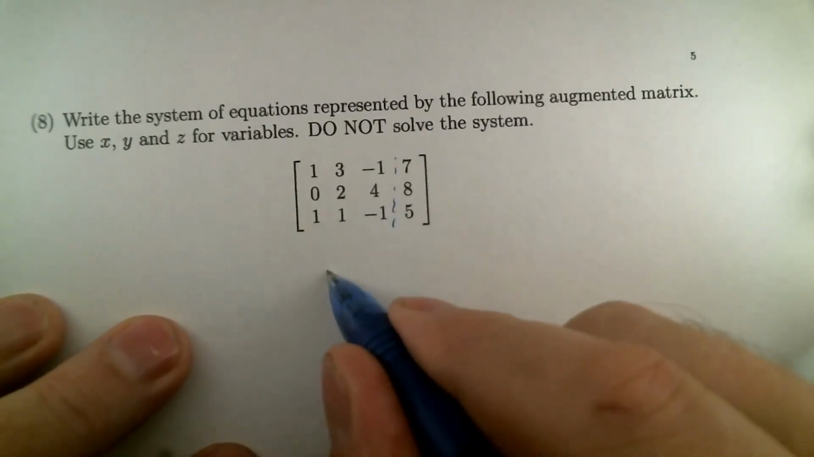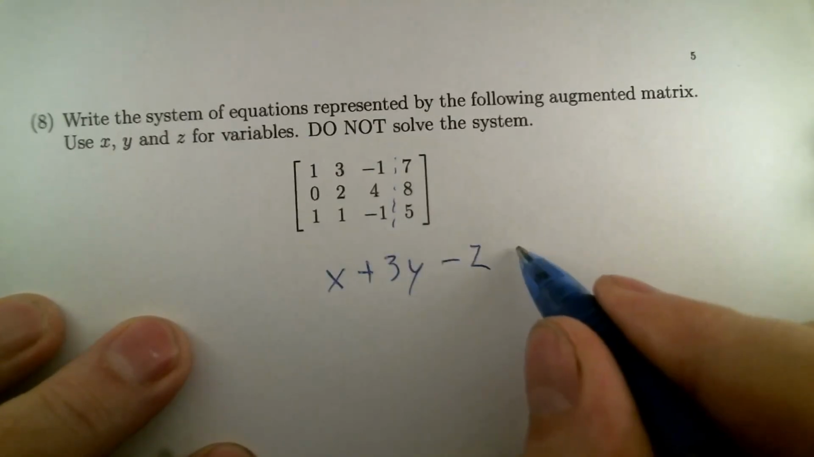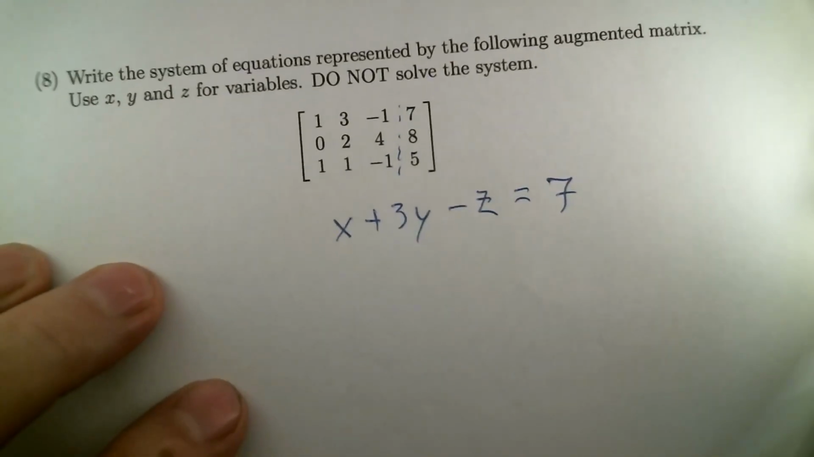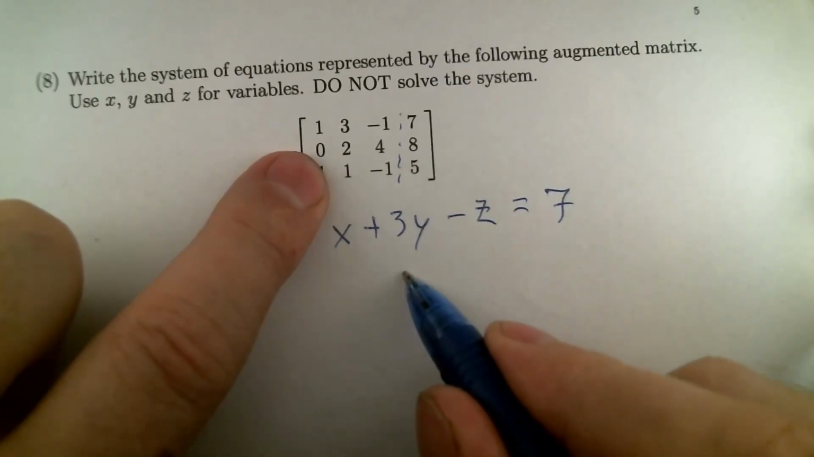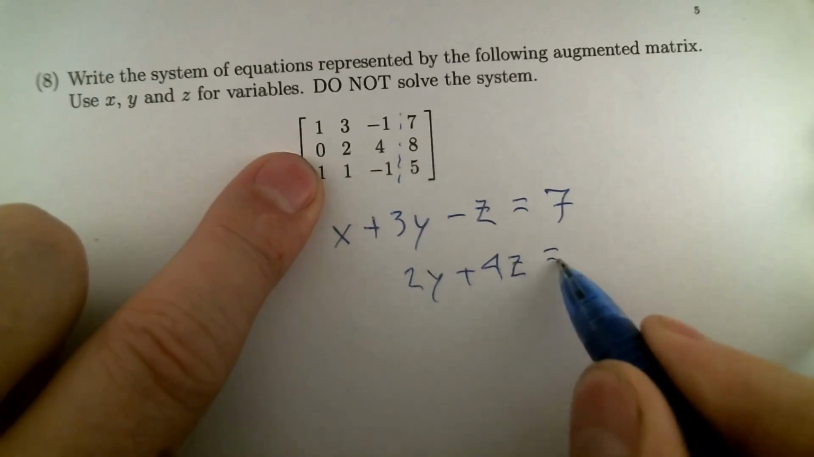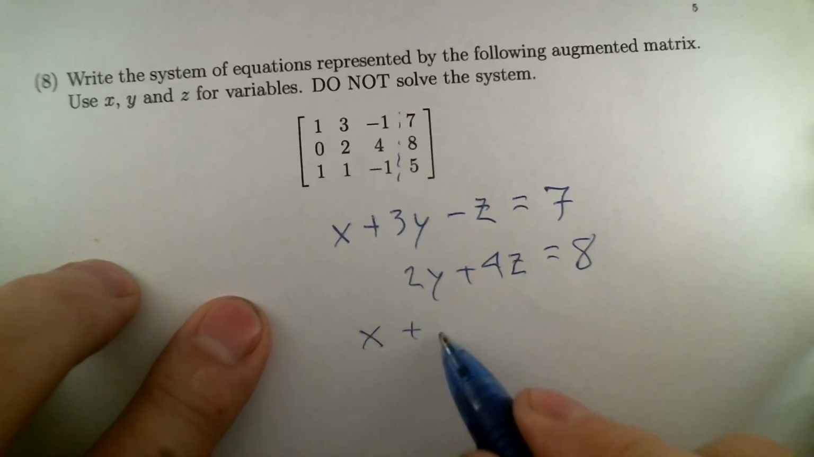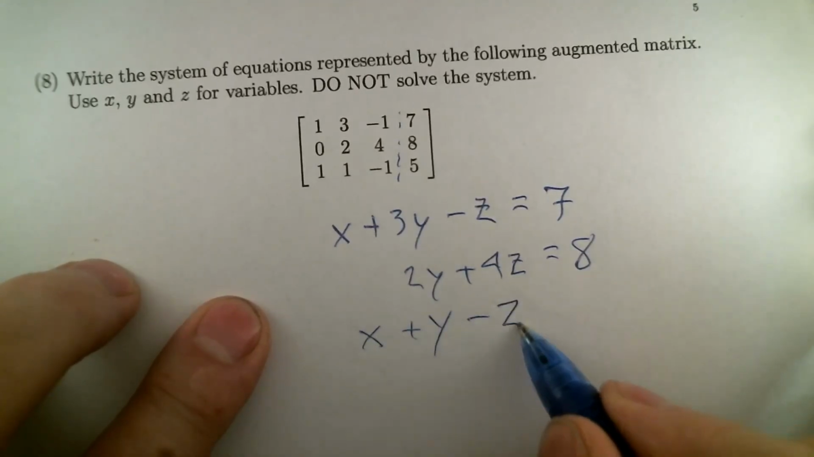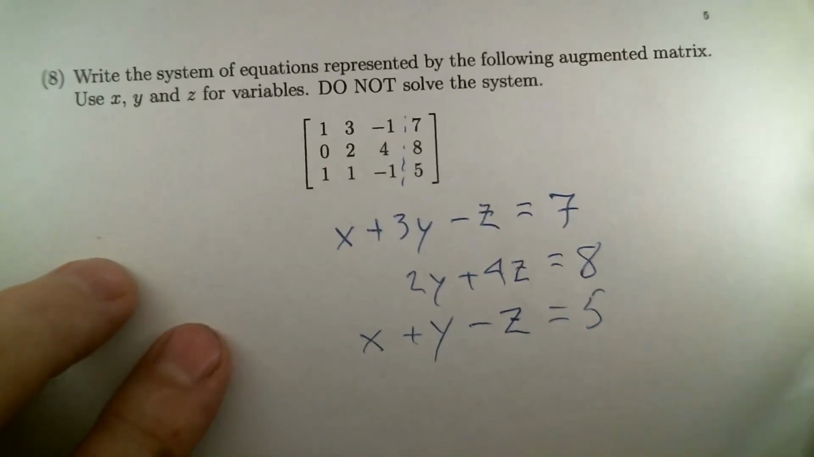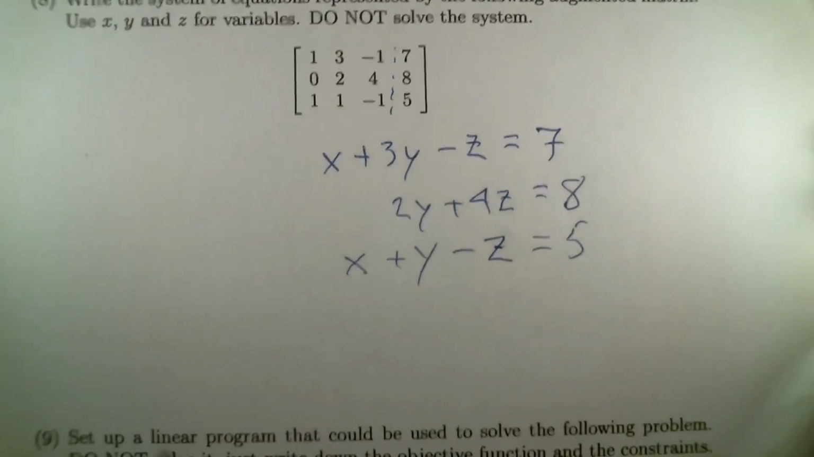So the first row is x plus 3y minus z is equal to 7. The next row doesn't have an x, but it has twice y plus 4z, and that's equal to 8. And the last row has all the variables. x and y are added, and then z is subtracted, and that will equal 5. I have to always cross my z's because it's just the way I write. I make them look a little too close to 2's, so I'll try to be careful about that.